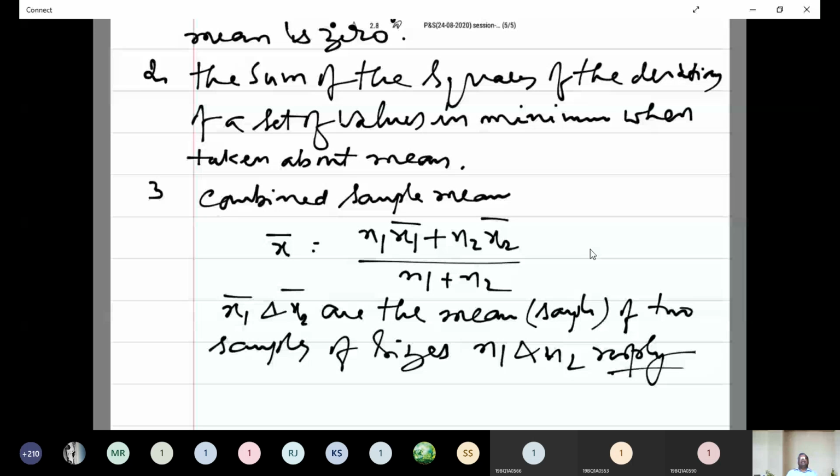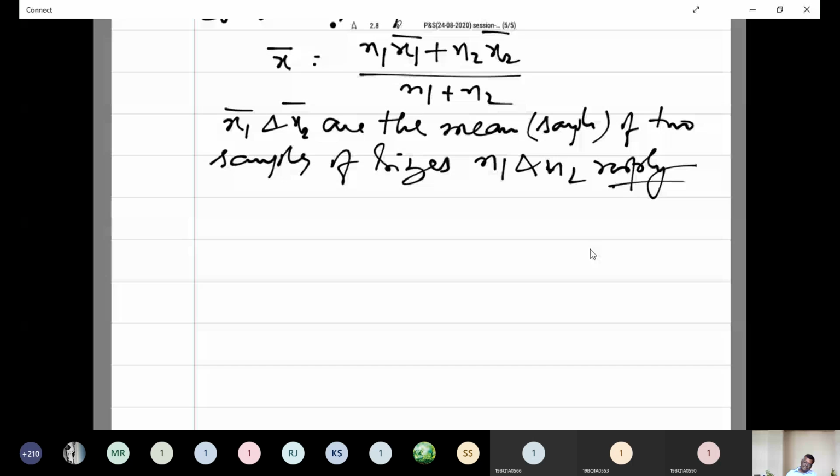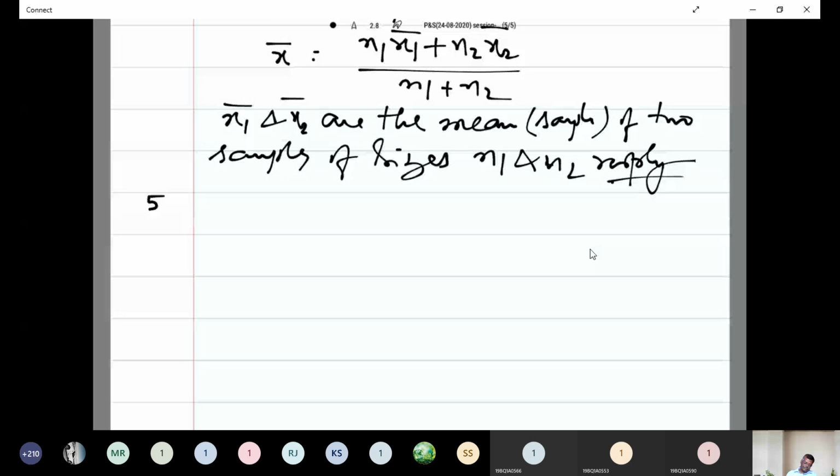Now let us see one example related to this combined sample mean problem. This is the fifth problem.